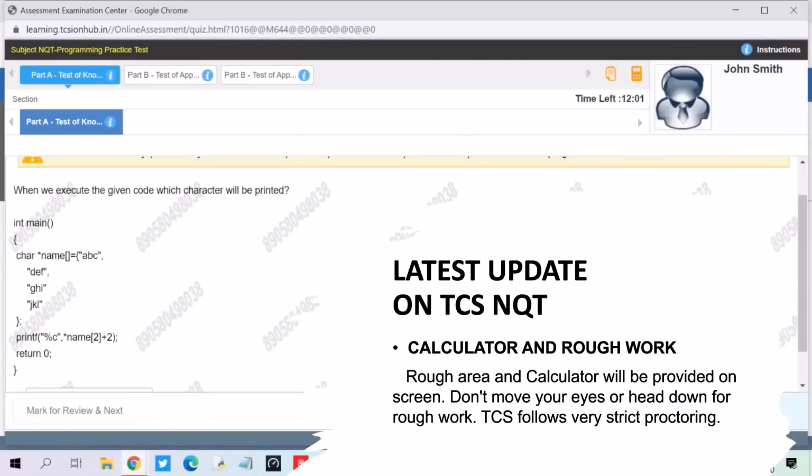The next info we would like to share: students who have given the mock test available on the website, or who have taken their IRC or DRC check, must already know it. For other students, rough area and calculator will be provided only on screen. Here you can see this is the icon. You will click here, a small notepad-type text editor will open, and there you can do your rough work. And here is the link for the calculator.